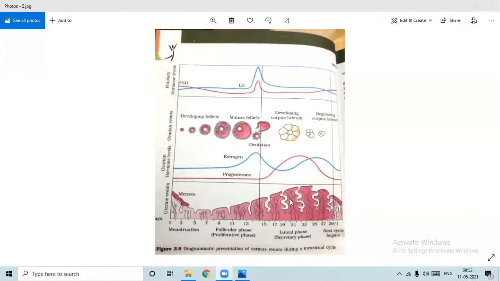And then ultimately what happens when progesterone has increased over here? And when no fertilization takes place, what will happen? The corpus luteum will start degenerating. Now this is the degenerating corpus luteum. This is still further degeneration of the corpus luteum. Corpus albicans is formed, the white body is formed, okay? And this white body will no more be secreting the progesterone.